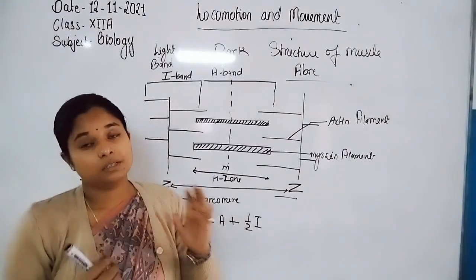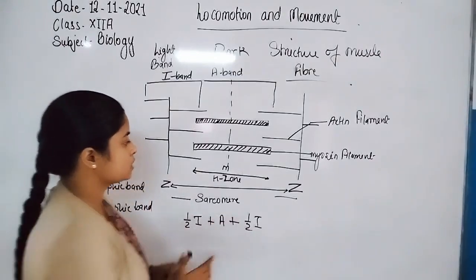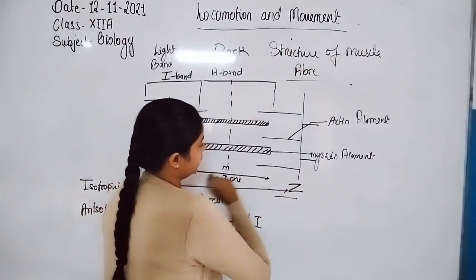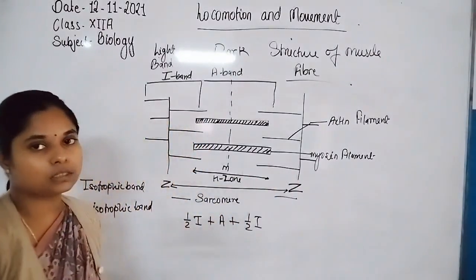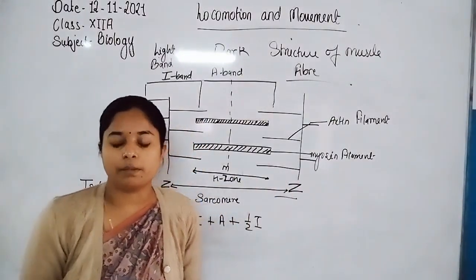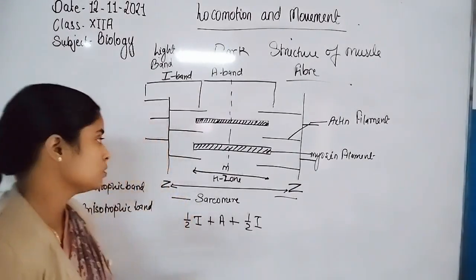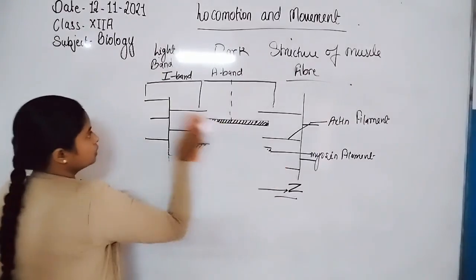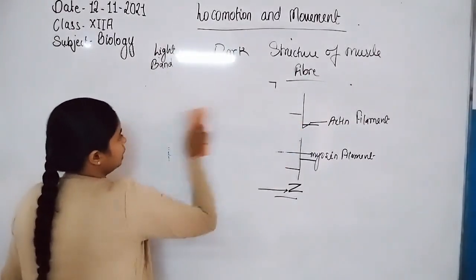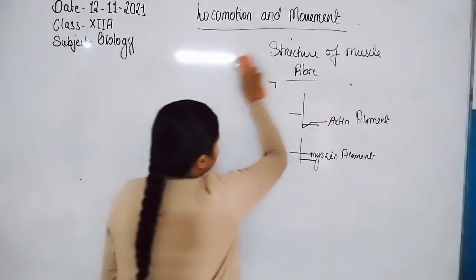When the size of the sarcomere increases by increasing the distance between the Z lines and the myosin filament, it results in relaxation of the muscle fiber. Now let us discuss the contractile proteins, students. So here was the overall picture of the muscle cell and the distance between the actin and myosin filaments.